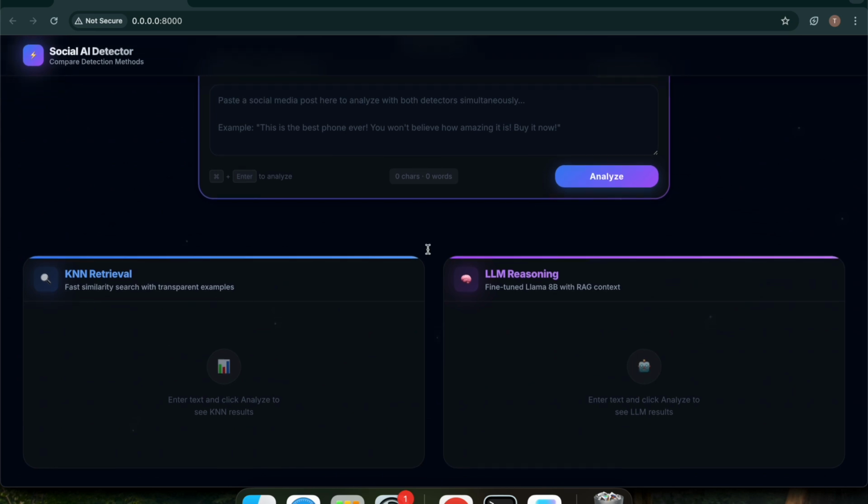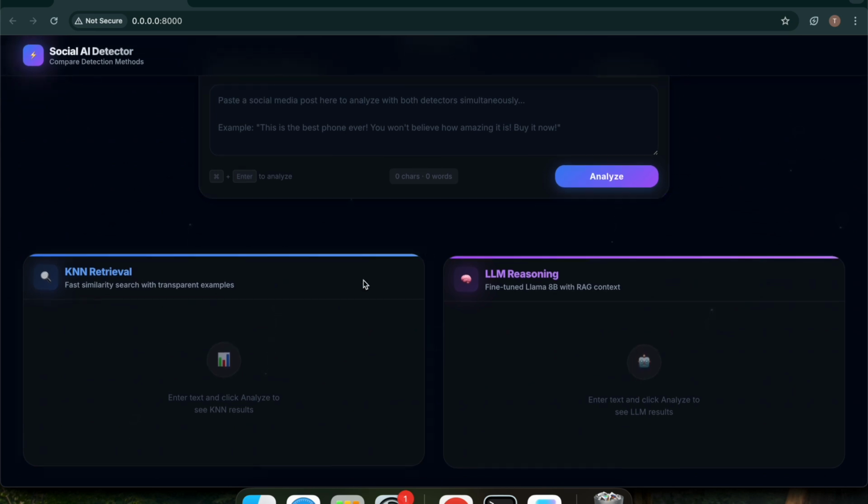Below this, we have two detectors running side by side. On the left, we have vanilla KNN. It embeds our input, searches a FAISS index of thousands of posts, and votes based on nearest neighbors. It's purely similarity based, either on topic or on writing style, basically whatever lands closest in the embedding space. However, it does not reason.